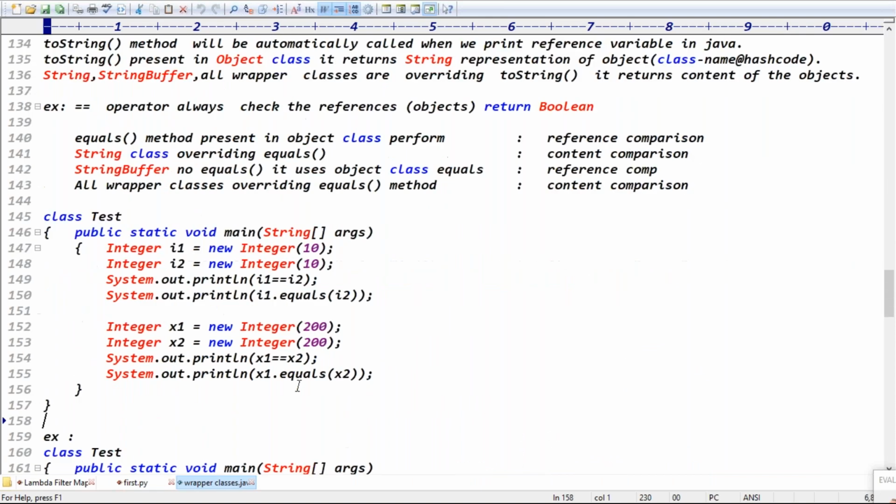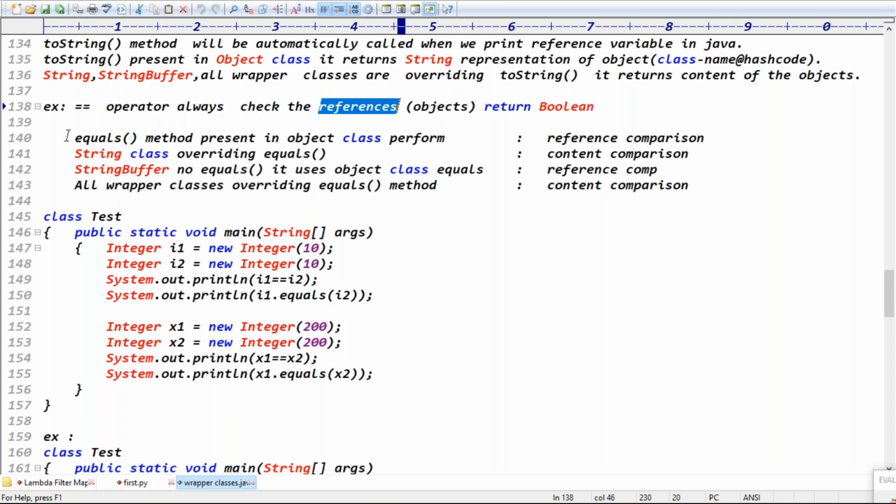Next example, equality and comparisons, today's class. I already said the double equal to operator. The double equal to operator is always meant for which comparison? Reference comparison. If two references are pointing to the same object, it returns true, otherwise it returns false, right?